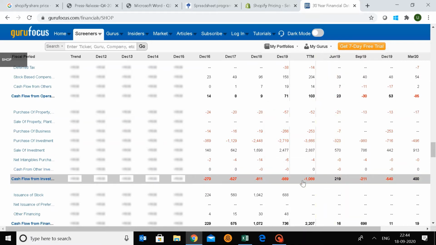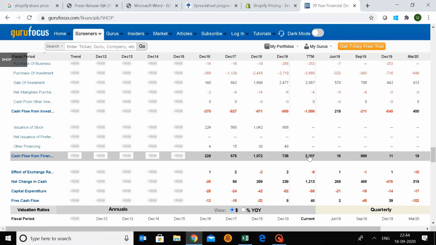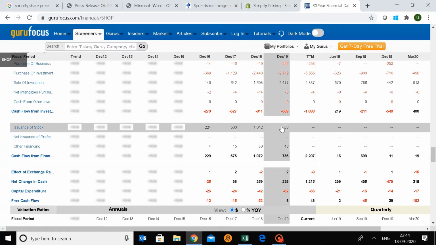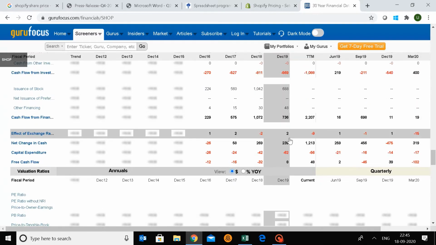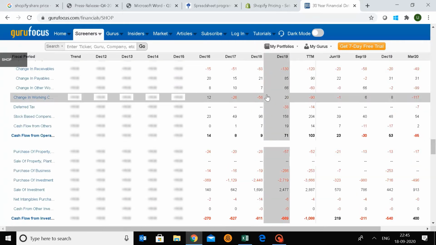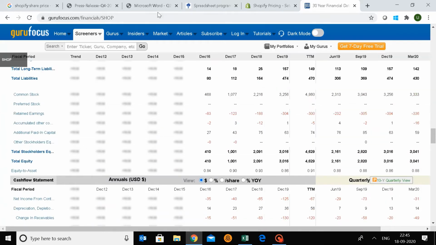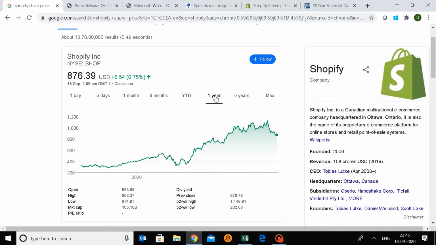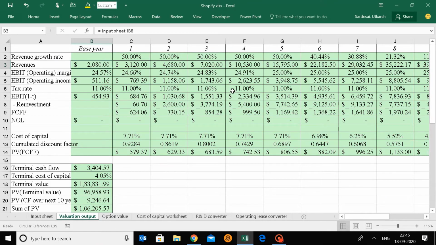Look at financing. So cash flow from financing activities is at that level. Issuance of stock. So they're issuing more and more stock. That's fine. That's completely okay. The issue I have is this: if you are not profitable, why would people like to invest in you? And look at the share price. It's at $876 per share. It's pretty high for a company that has no profits, right? So what we do is, I basically put down all these data points here.